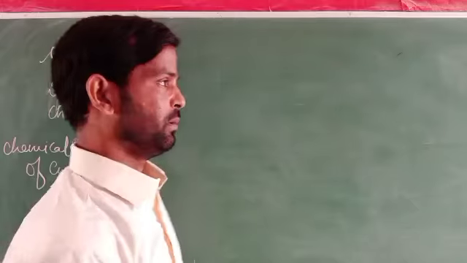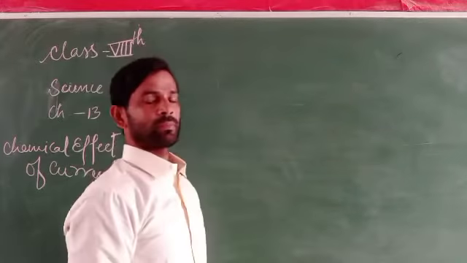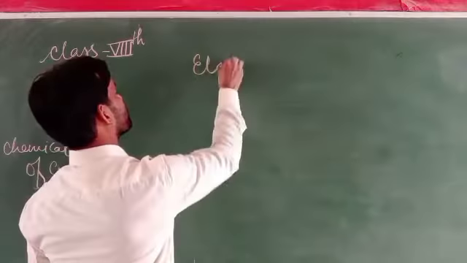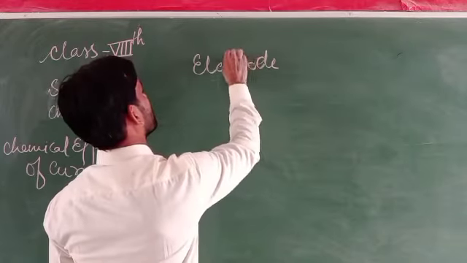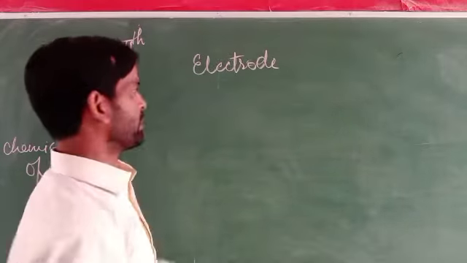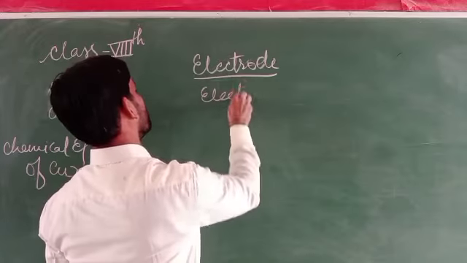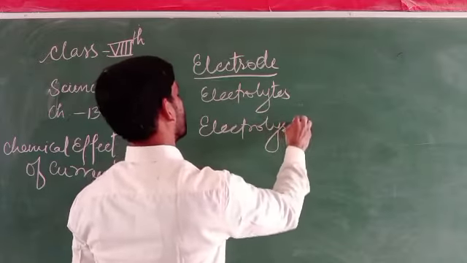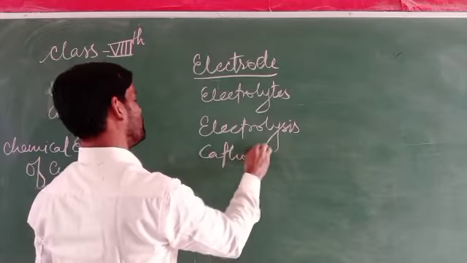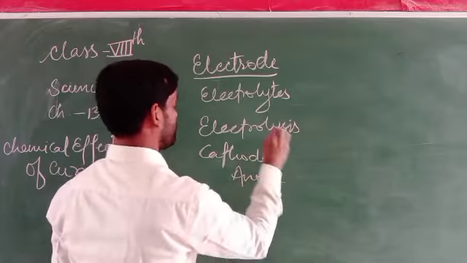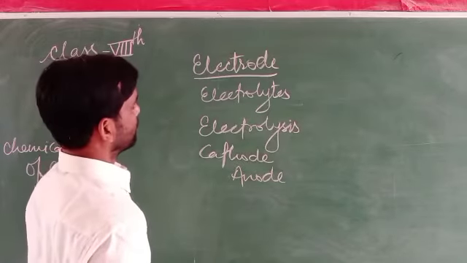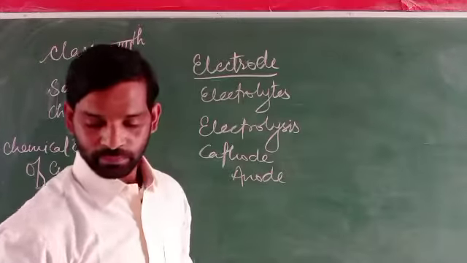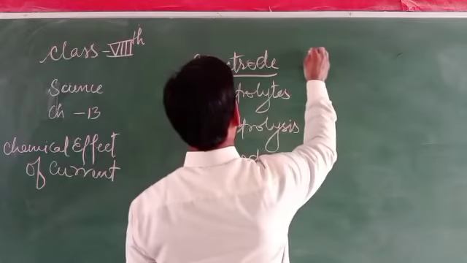Before going to conductivity in the case of a liquid, we will have to know some important terms: electrode, electrolytes, electrolysis, cathode, and anode. So first of all, the electrode.